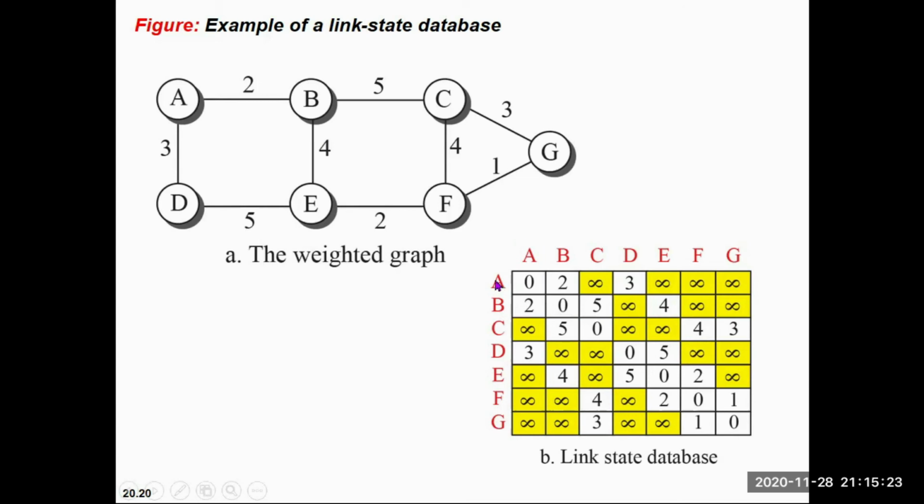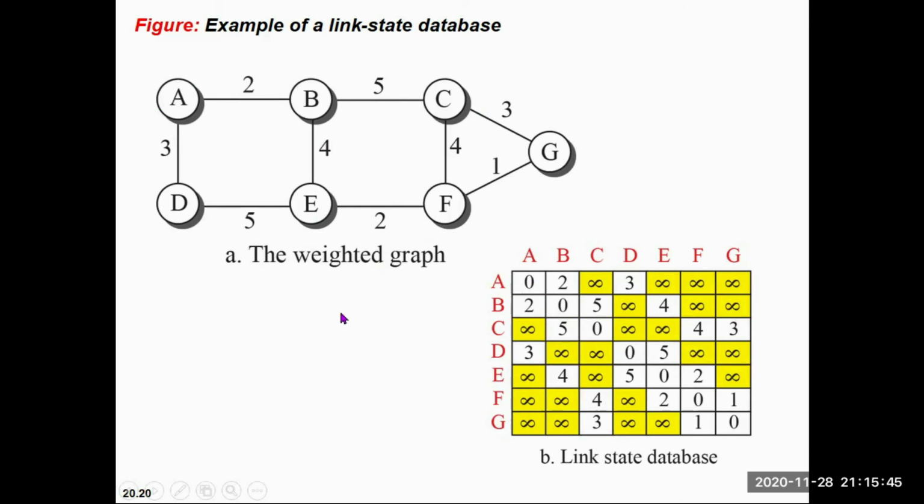This link state database is a matrix having source and destination with their cost. If we take this one as the destination and the upper one as the source, this matrix denotes cost. If our source and destination are both A, then the cost is 0. If the source is A and the destination is B, the cost is 2.